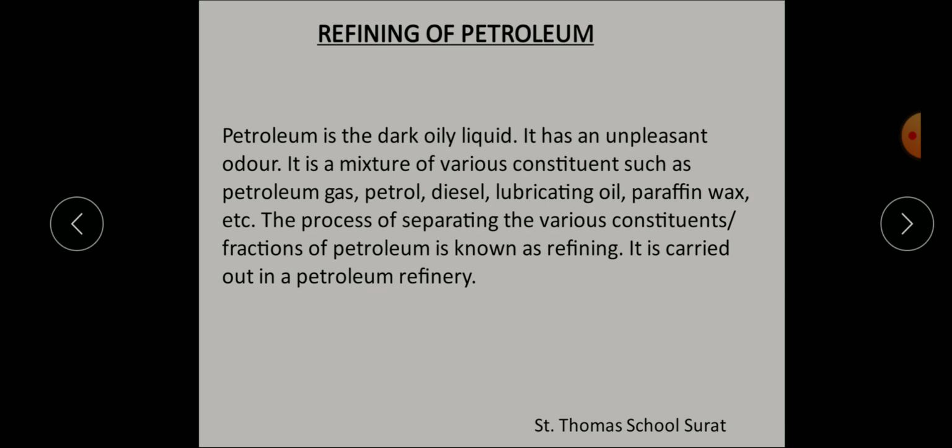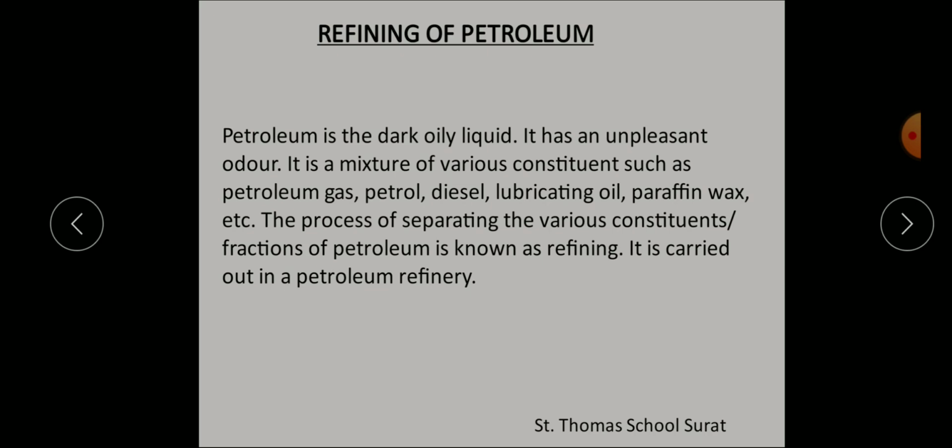What is refining of petroleum? Means the process over there, what is happening? Separating various constituents, or fractions of petroleum. By which process? By fractional distillation. That is what we call refining. Understood? So the fractional distillation of crude petroleum oil is done by using a tall fractionating column.